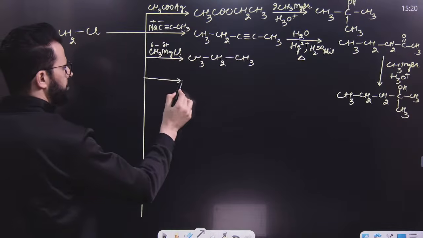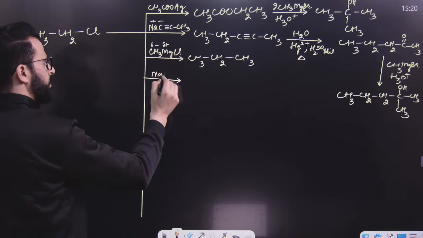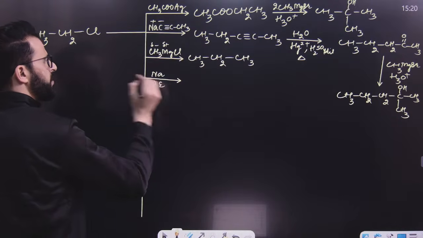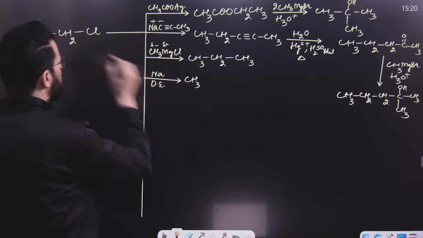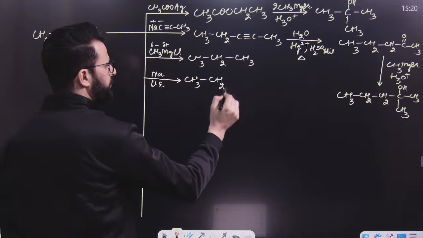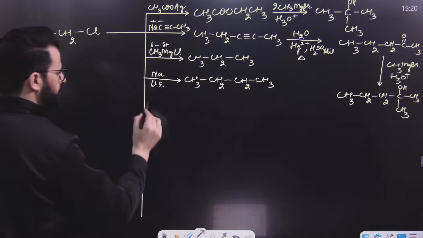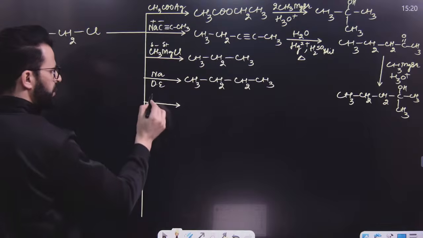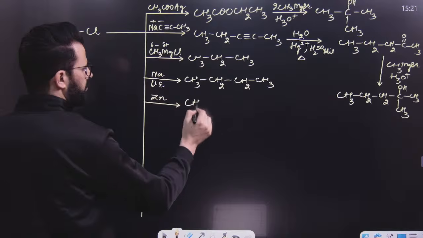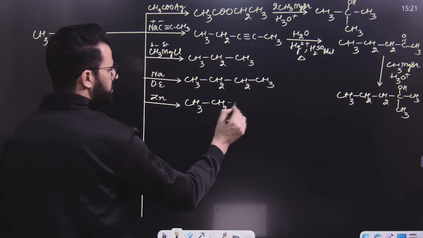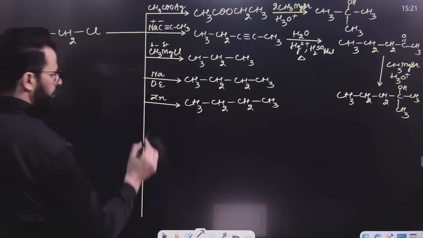After this, my dear lovely student, have a look. If this is treated with sodium in presence of dry ether, Wurtz reaction, what will happen? Dimerization of this alkyl will take place. That means it will result in the formation of n-butane. Similarly, if this is treated with zinc, I mean to say Frankland's reaction, once again dimerization will take place. First it will form Frankland's reagent and then Frankland's reagent will result in the formation of this.